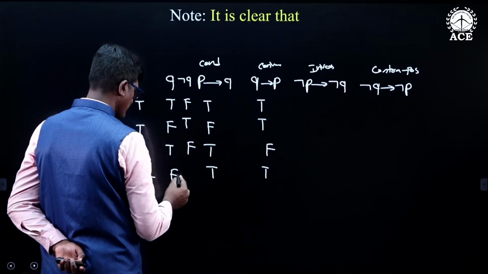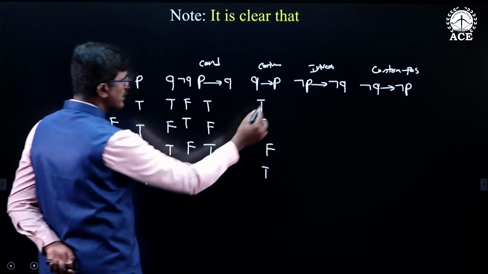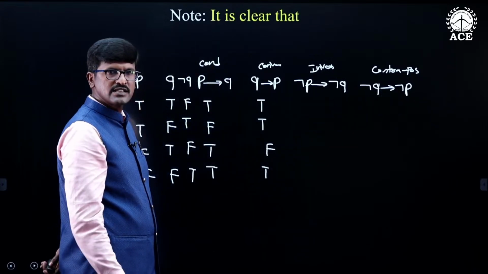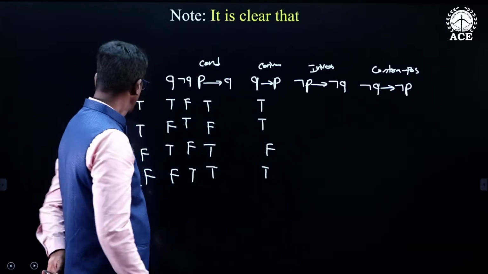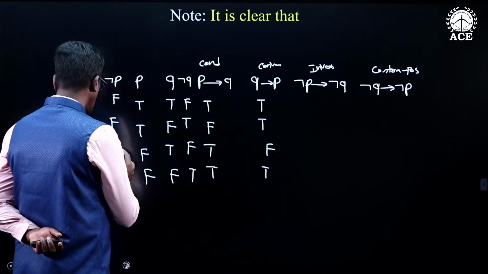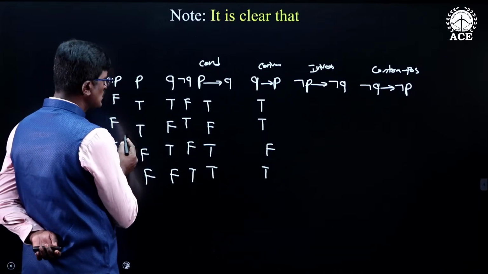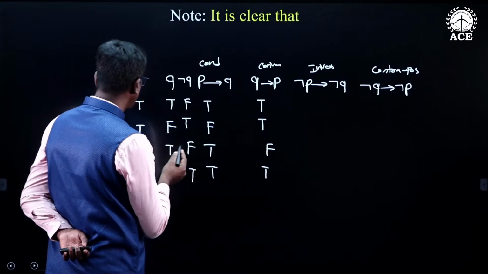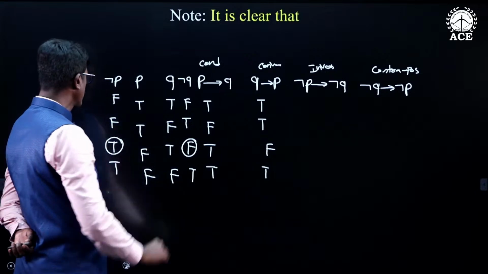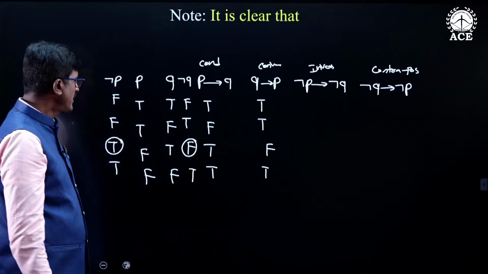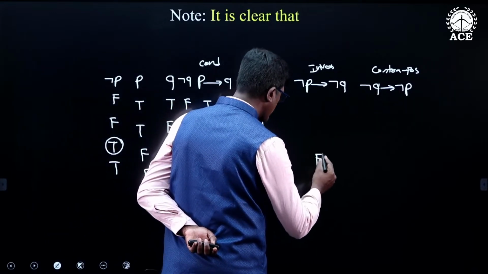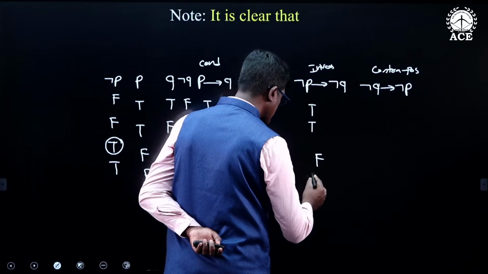Now I am going to find out the truth values of negation P conditional negation Q. It is false when negation P is true and negation Q is false. If you look at the third case, negation P is true and negation Q is false. Therefore it is false in the third case. In the remaining 2 cases it is true.